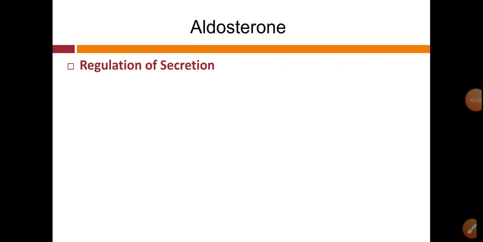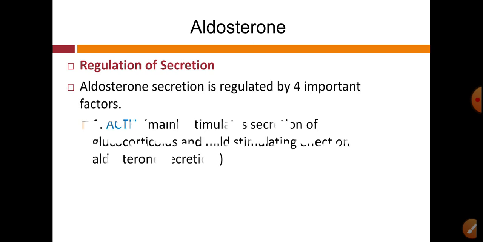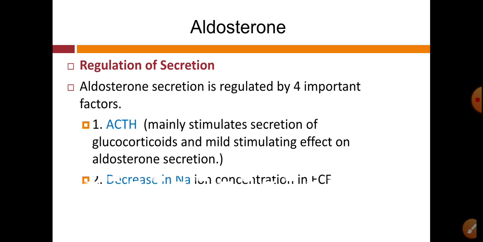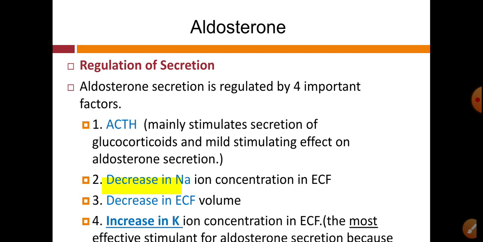The next is regulation of secretion of aldosterone hormone. We have seen four important factors: ACTH, decrease in sodium ion concentration, decrease in ECF volume, and the last one is the K plus ion. Out of these four, increase in K plus ion concentration is a very important factor.